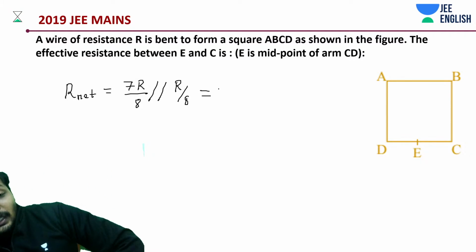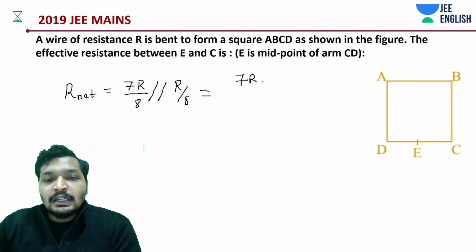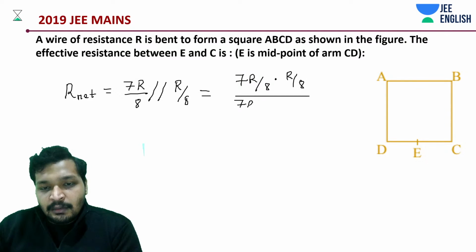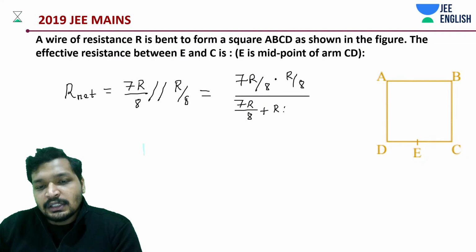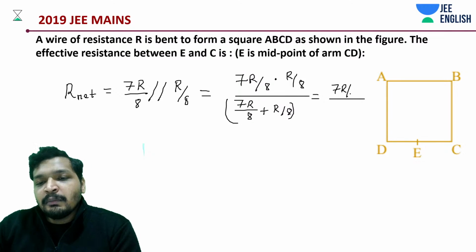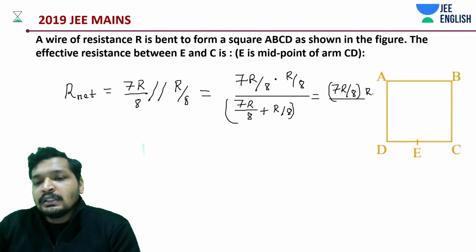One thing you can do, the easiest one, would be multiplying them. You're not even taking an inverse. 7R/8 into R/8, divided by 7R/8 plus R/8, because in this case 7R/8 added to R/8 is going to give you R. So you'll have 7R/8 into R/8 on the numerator, and on the denominator R. That gives you basically 7/64.